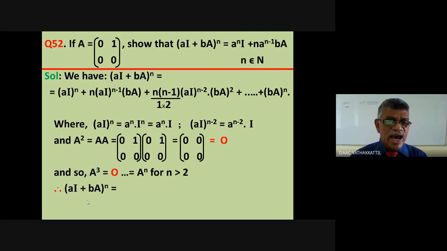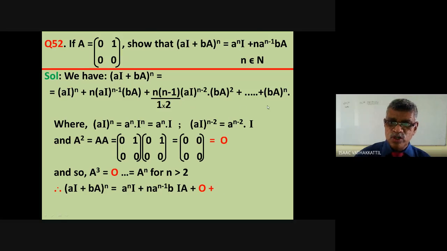Okay? AI plus B A raised to n will be now A into I raised to n, that is A raised to n into I, plus n A raised to n minus 1 B A. That will be n into A raised to n minus 1 into I into B into A, because I raised to n minus 1 is I, plus n into n minus 1 by 1 into 2.